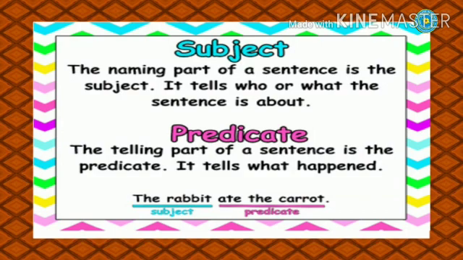So, about whom we are talking is the subject, and what the subject does will become our predicate. Or to simplify it further, we can say that about whom we talk is the subject and the remaining part of the sentence becomes our predicate.